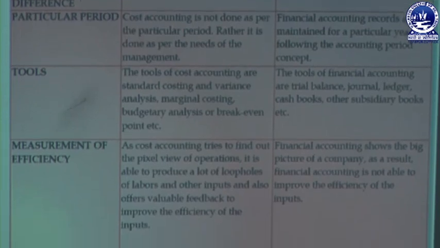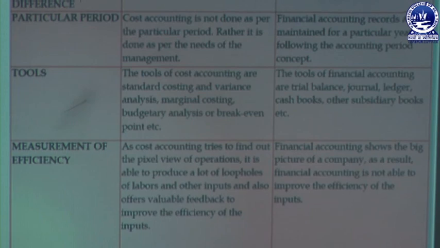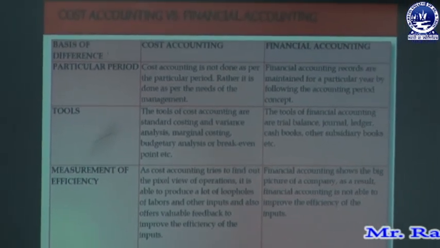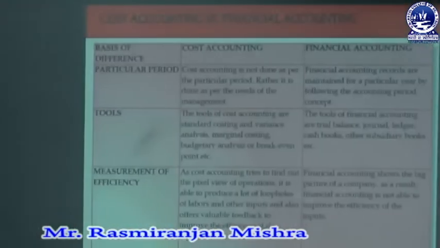As cost accounting tries to find out the view of operations, it is able to reveal loopholes in labor and other inputs as well as provide valuable feedback to improve efficiency. But financial accounting shows the big picture of the company. As a result, financial accounting is not able to improve the efficiency of the inputs. So this is the basic difference between cost accounting and financial accounting.